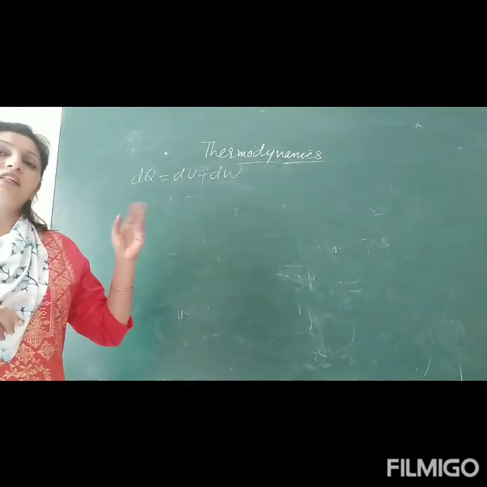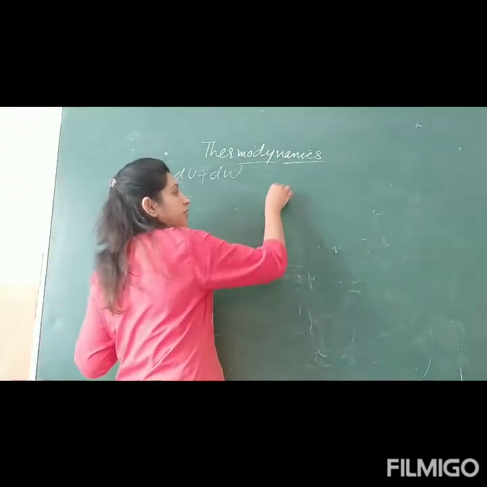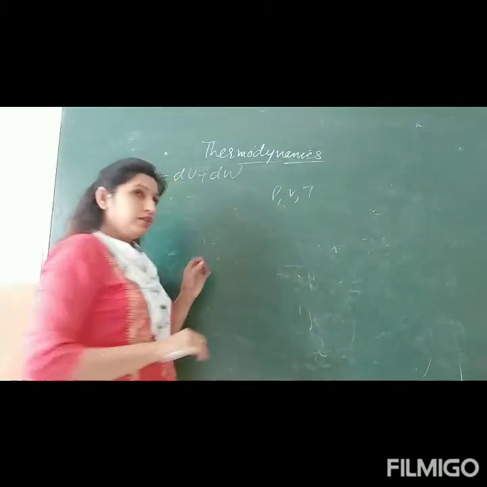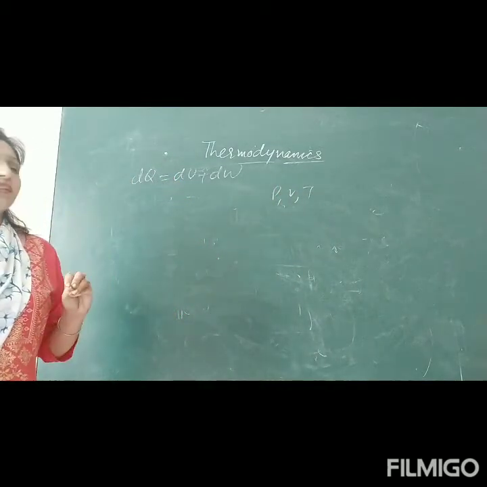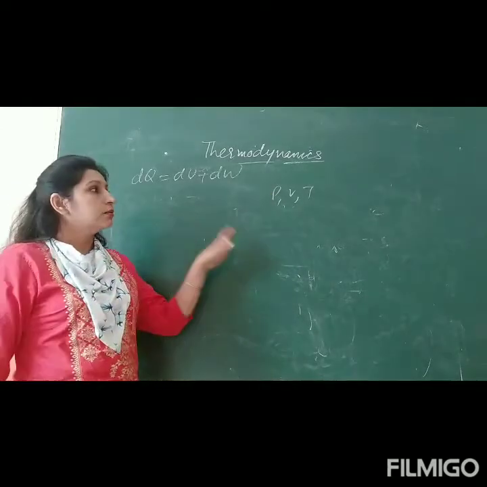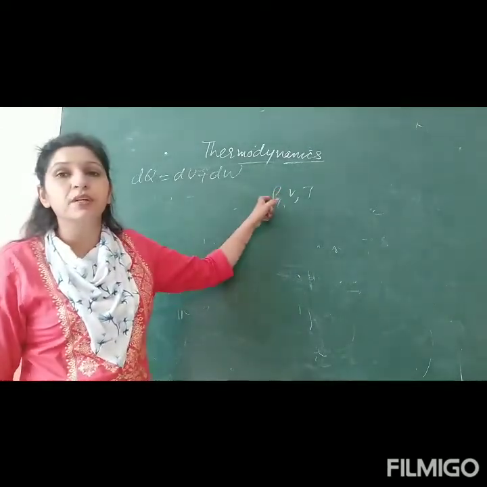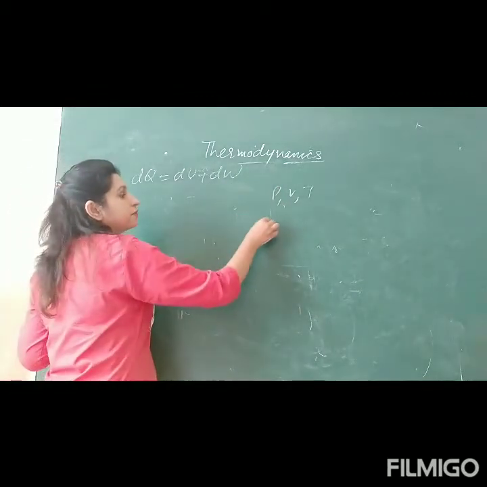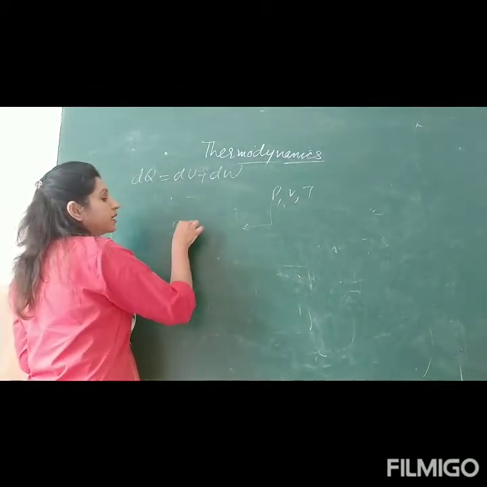There are various variables associated with the process like P, V and T. If any one of them is kept constant, for example, if I keep pressure constant, a thermodynamic process in which pressure remains constant is called an isobaric process.